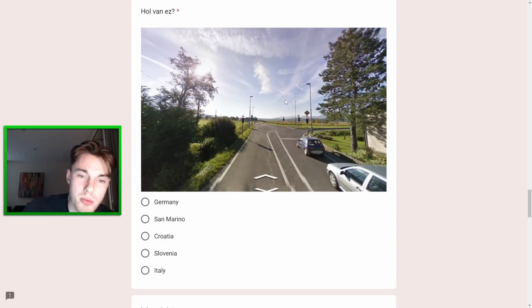I don't know, the more I look at these kind of light posts, I guess I would say they feel quite Western European, so maybe making Croatia and Slovenia less likely. Still kind of looks like both of those countries, to be fair. I wouldn't be surprised if it was Slovenia, but Italy, I think, and Croatia. But Italy, I think, is my main thought here.